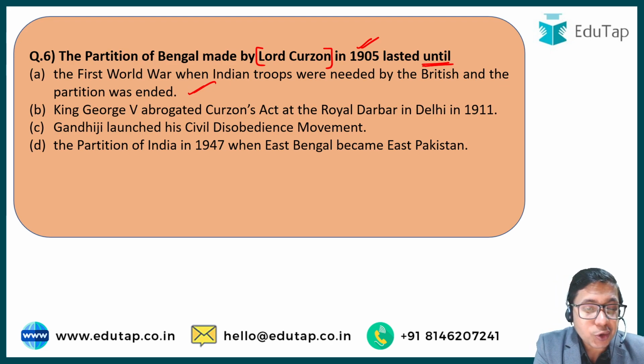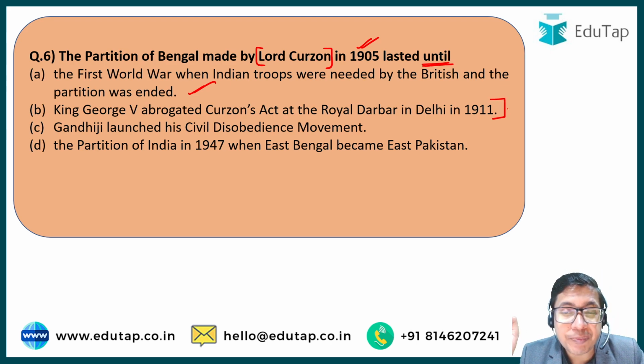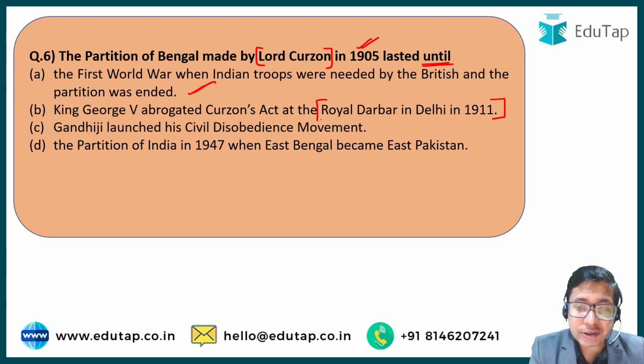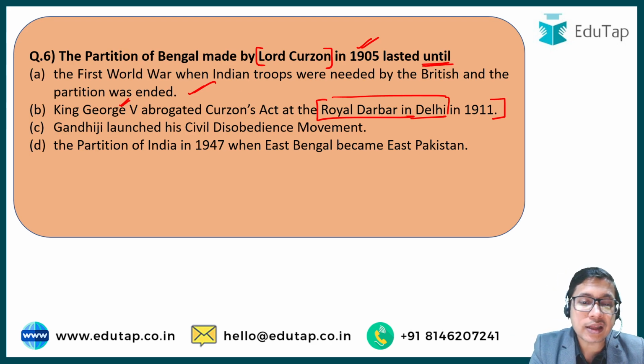Option B, King George V abrogated the Curzon's Act at the Royal Darbar in Delhi in 1911. Yes, this is the correct answer. In 1911, the capital of British India was transferred from Kolkata or Calcutta at that time to New Delhi, right? And a Royal Darbar was held in New Delhi. In this Royal Darbar, King George V himself came to India, and in his honor this Darbar was held, and in this Darbar only he annulled the Curzon's Act.